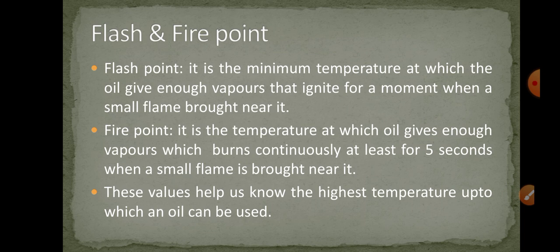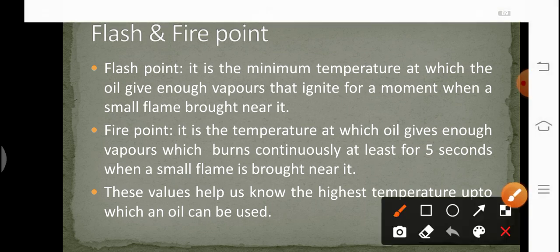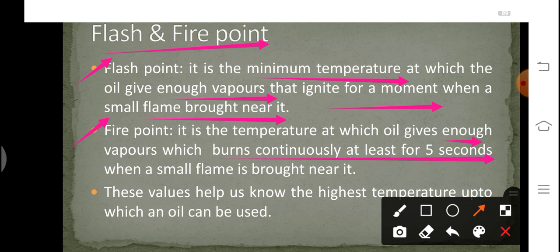Now let us talk about the next property, that is flash and fire point. What do you mean by flash and fire point? Flash point is the minimum temperature at which oil gives off enough vapors that ignite for a moment, for example for 1 or 2 seconds, when a small flame is brought near it. Whereas fire point is the minimum temperature at which oil gives off enough vapors which burn continuously for at least 5 seconds when a small flame is brought near it. So flash point is basically the ignition temperature, and fire point is the temperature at which oil catches fire. These values help us to know the highest temperature up to which the oil can be used.